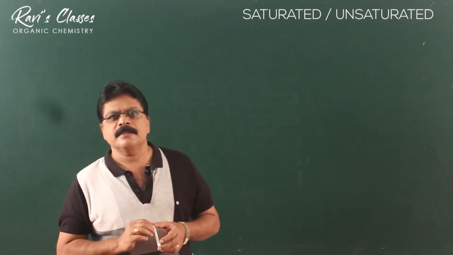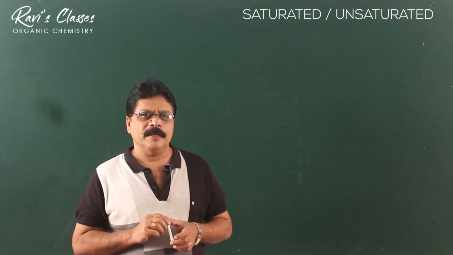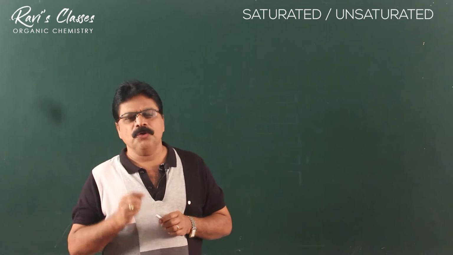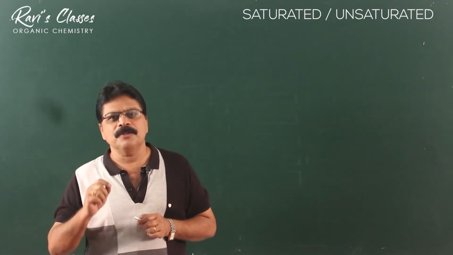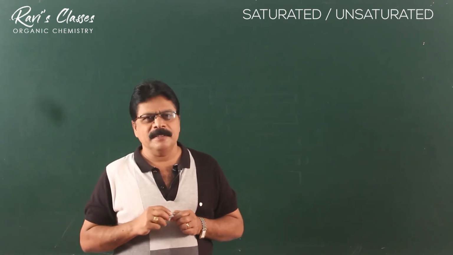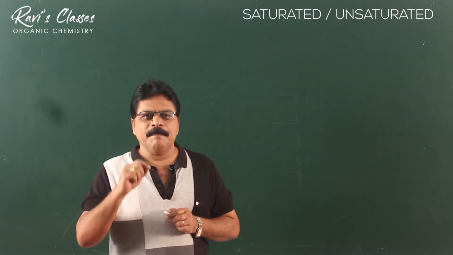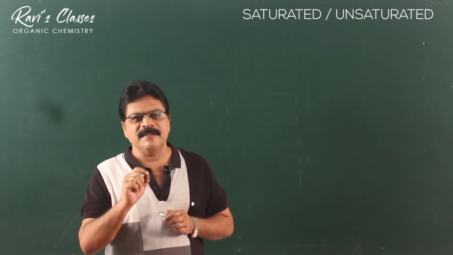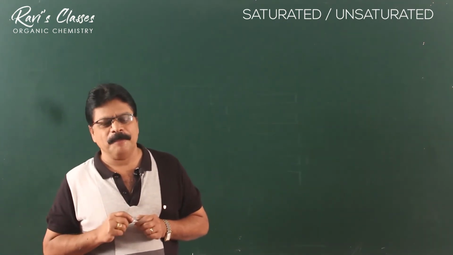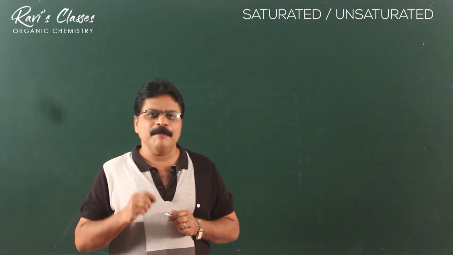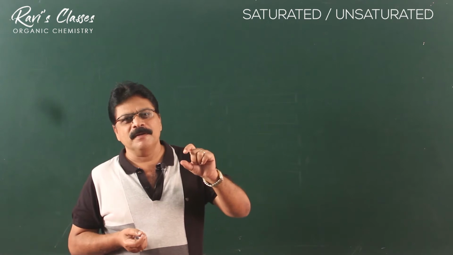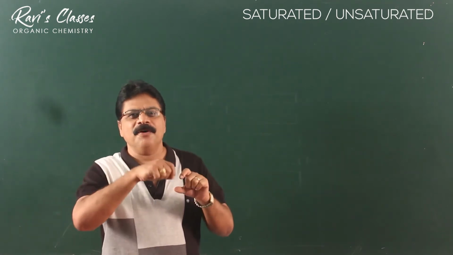Now let us talk about the chemistry of an unsaturated compound. Unsaturated compounds are further classified as alkenes and alkynes. So we will be first talking about alkenes. Alkenes are those compounds which contain one pi bond. In an alkene, the presence of the pi bond is a very interesting feature. And how do we find out whether an organic compound has a pi bond or not? For this, we have very simple tests. In the laboratory, we take a little amount of bromine water or bromine in CCl4 and add your organic compound to it.